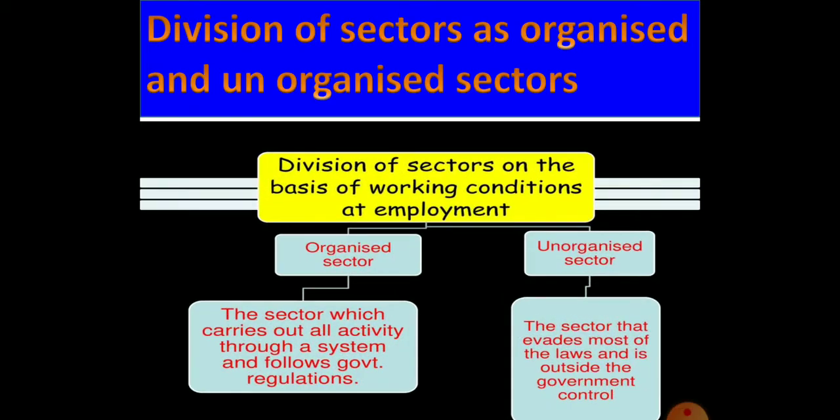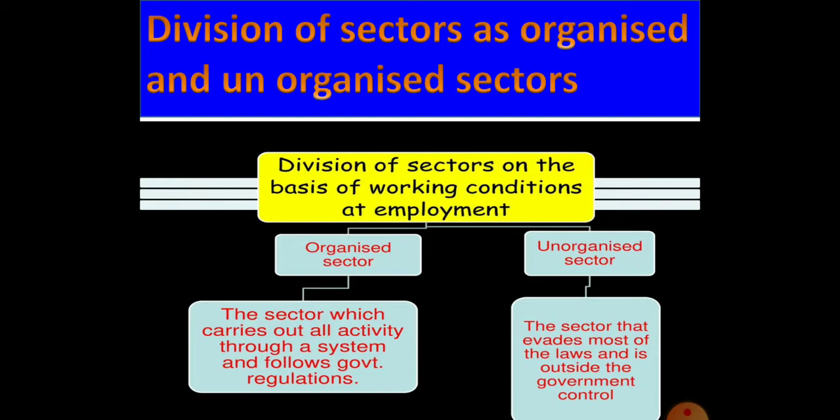Now let me explain about division of sectors as organized and unorganized sector. This is the last topic from this lesson. Sectors can be divided into two parts: one is organized sector and the other is unorganized sector. Organized sector carries out all activities through a system and follows government rules and regulations.